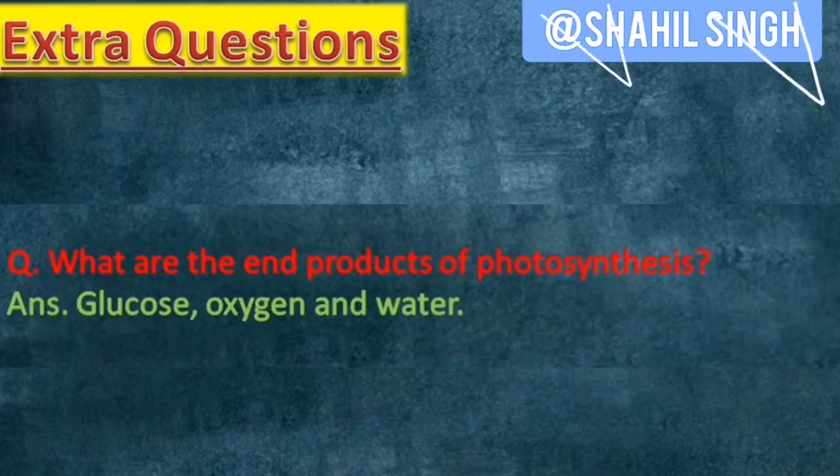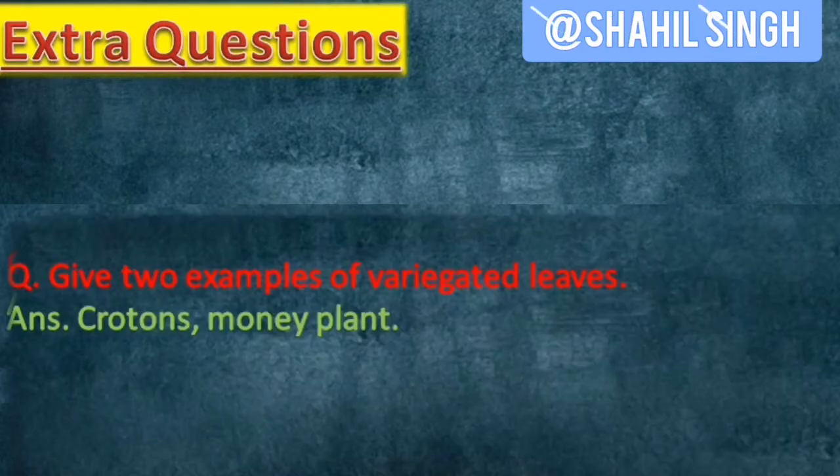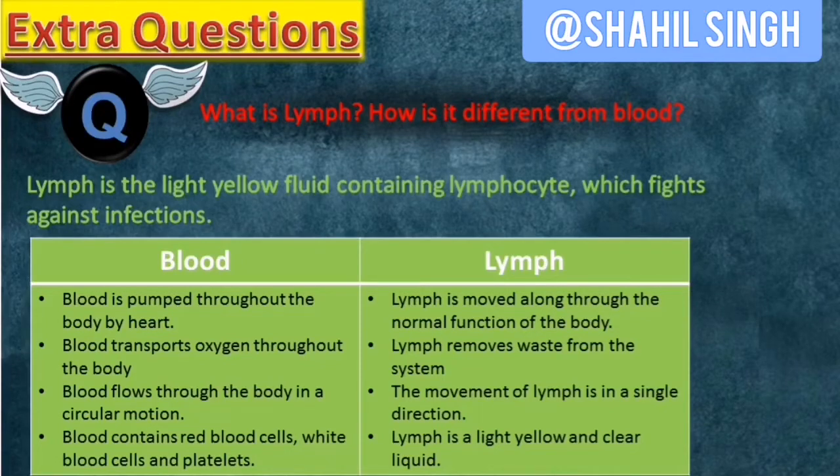Glucose, oxygen and water. So give any one example of variegated leaves. It is a money plant. What is lymph? How is it different from blood?